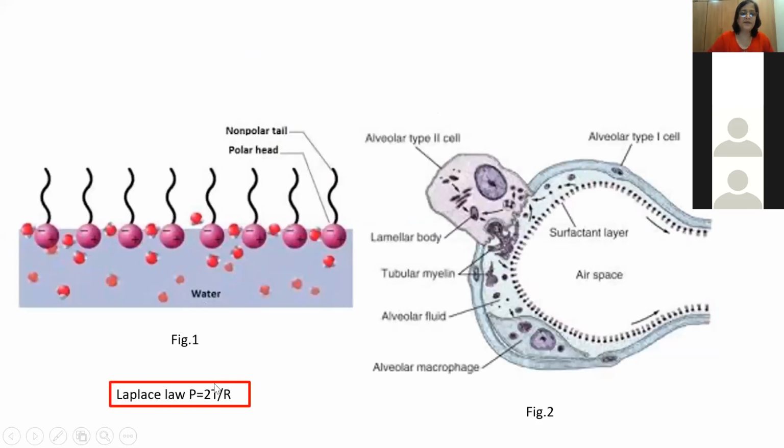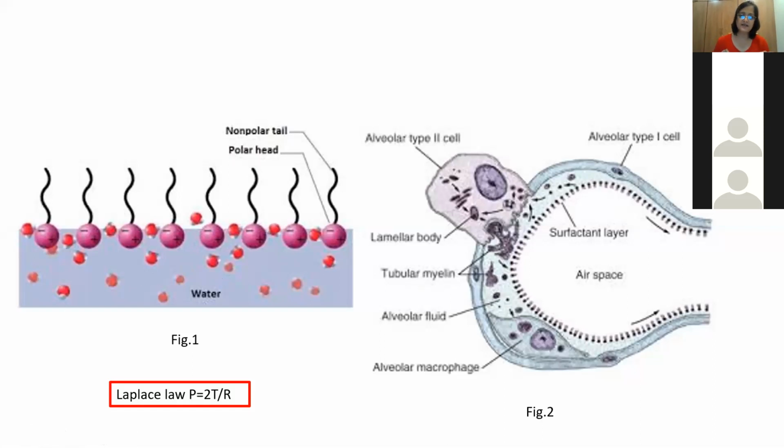So this is a picture in figure 1 which shows how surfactant acts. It has a hydrophilic end and a hydrophobic end. These hydrophilic ends attach to the water and the hydrophobic ends face towards the air. So this is the air-water interface. When the baby is in the mother's womb, the alveoli are filled with fluid only. The water molecules attract each other and have a very high surface tension because of the hydrogen bonds, okay?